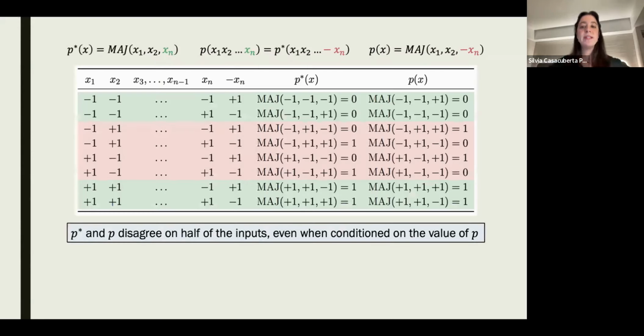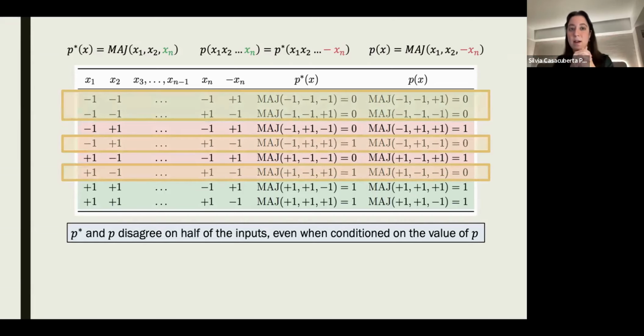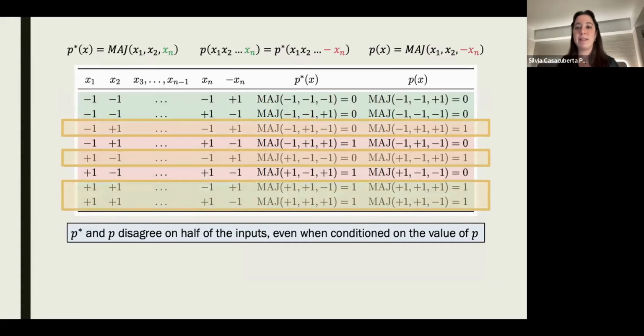So what happens now? Notice that P star and P disagree on half of the 2 to the n inputs, even when conditioned on the value of P. So if we look at the inputs where P is saying 0, you will see that for half the values, in this table, there's meant to be 2 to the n values, right? Because we have all the possible bits from x3 to xn-1. And so conditioned on P being 0, P star and P disagree on half of the values. Conditioning on the values where P is equal to 1, they disagree on half of the values.